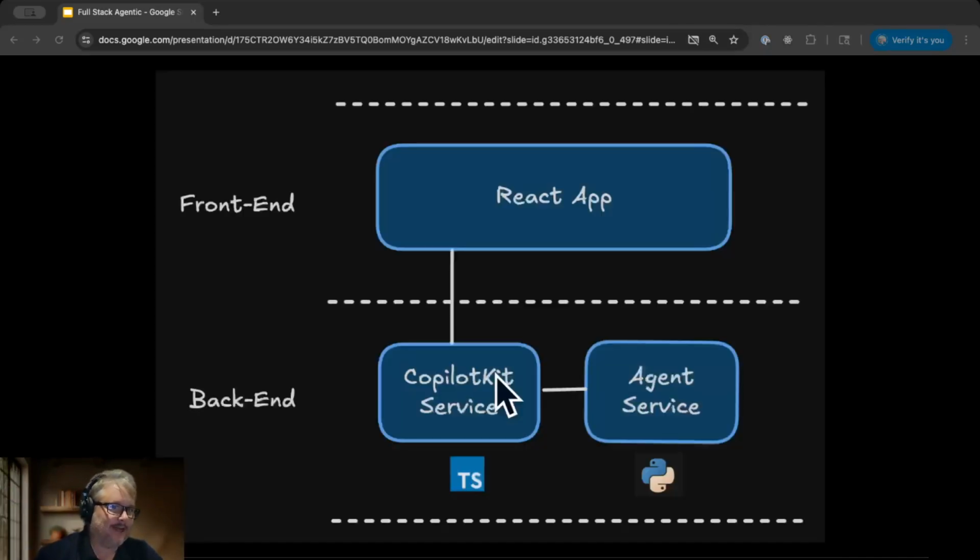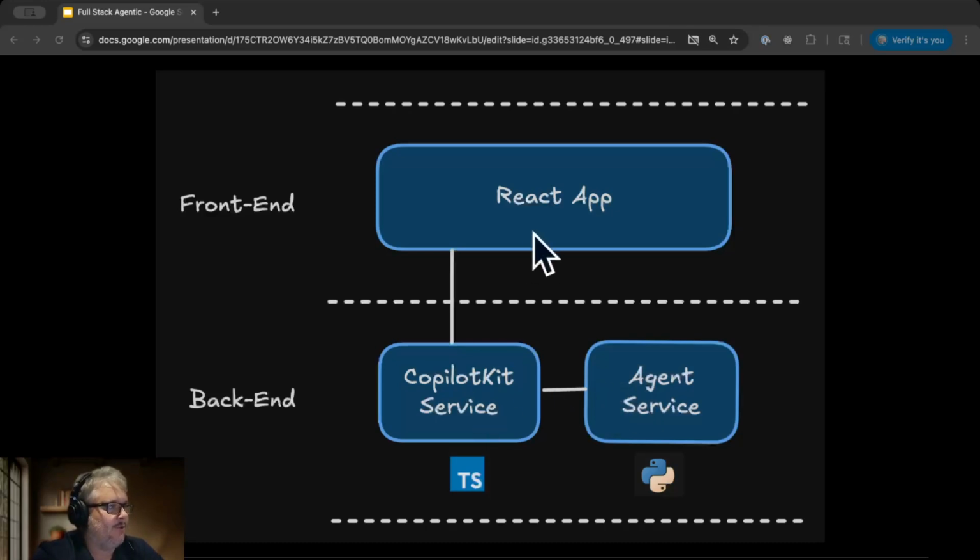And so on the server side, we're going to use a microservice architecture. And this is mostly because the CopilotKit service is written in TypeScript, and most agent services are written in Python. And so as of like 2015, it's really not much of a burden for IT teams to deploy multiple services that run as their own service and basically communicate over the network.